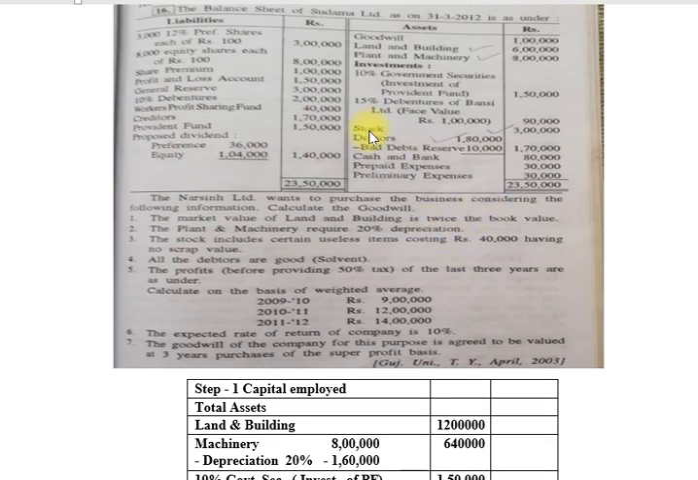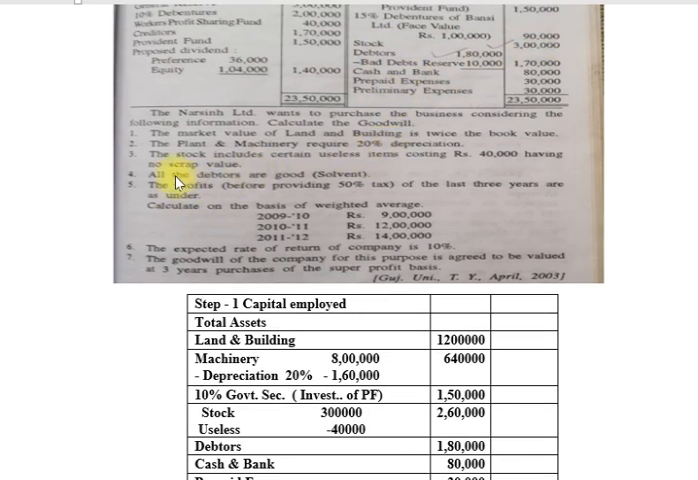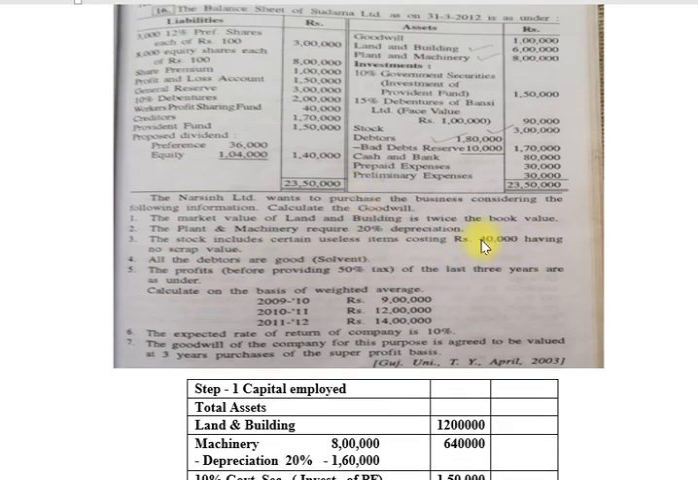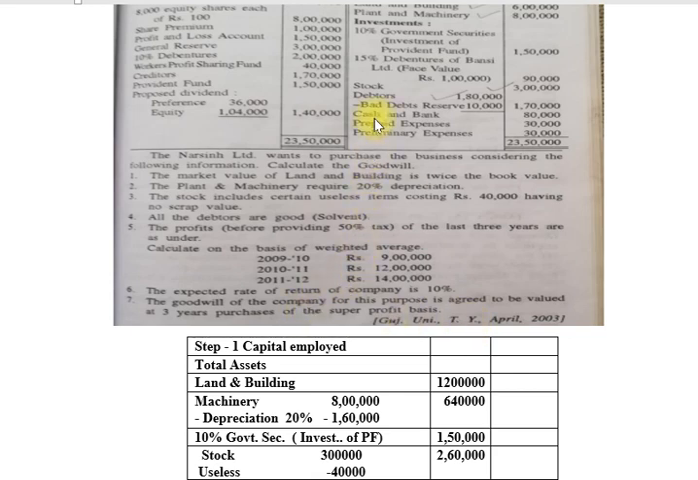Then stock. In stock the total value is 3 lakhs, but there is one additional piece of information: the stock includes certain useless items costing rupees 40,000 having no scrap value. Means we deduct the amount from our stock. So now stock 3 lakhs minus useless 40,000. So now the valuable stock is 2 lakh 60,000. Then debtors, where there is also additional information.